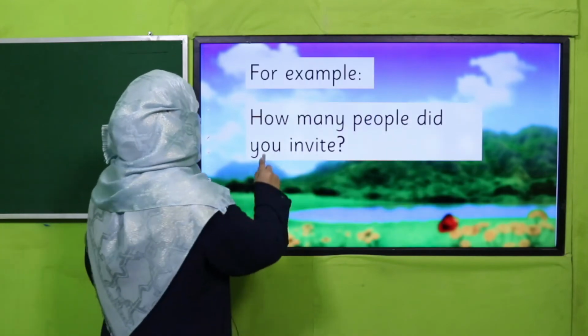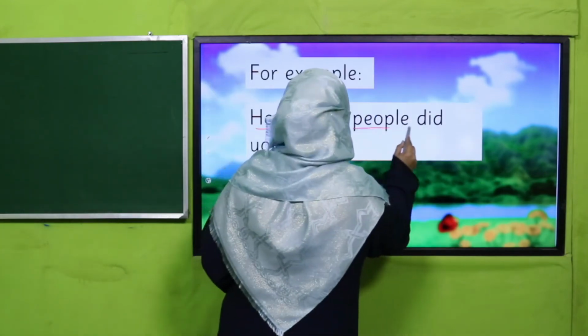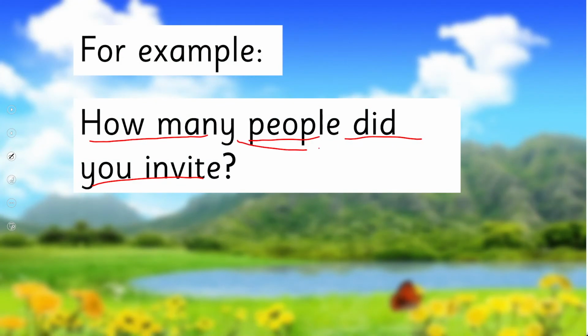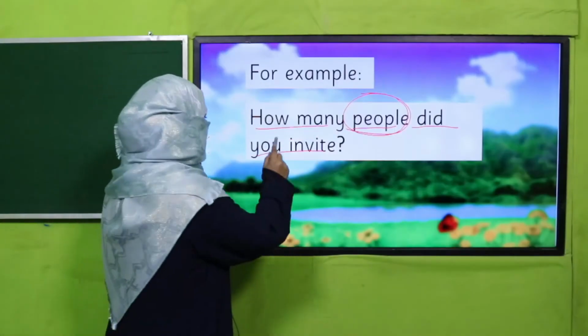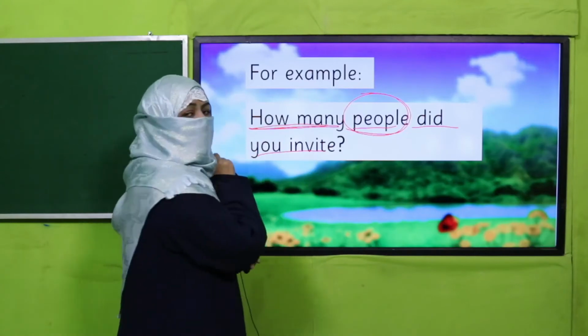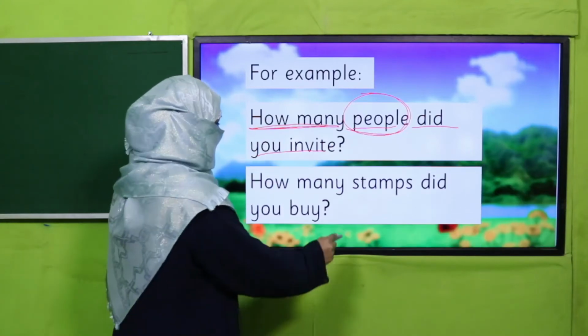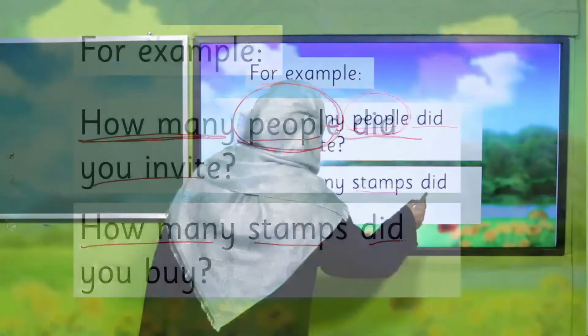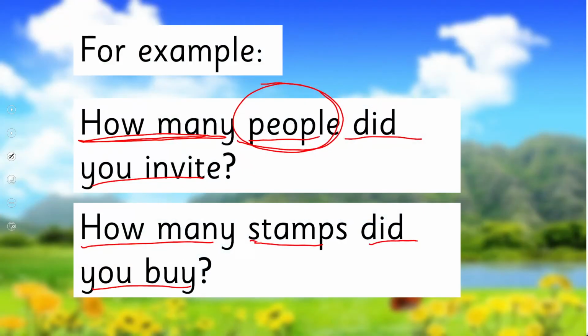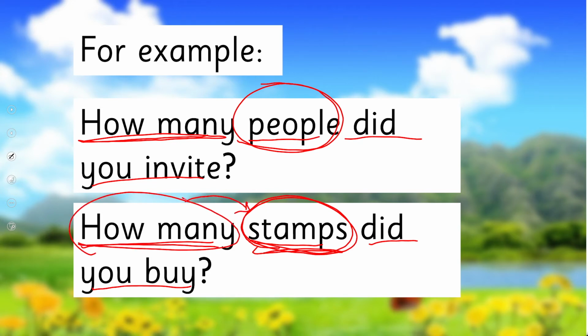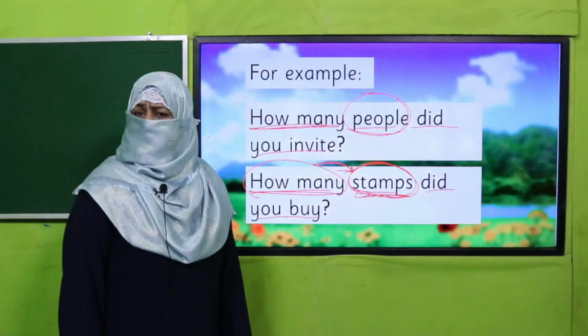More examples are, how many people did you invite? Now, people means persons. We can count. That's why I'm writing it with how many. Likewise, how many stamps did you buy? Stamps, we can count and I want to inquire about them. That's why I say how many stamps. So how many is referring to a countable noun. Do you understand the concept?